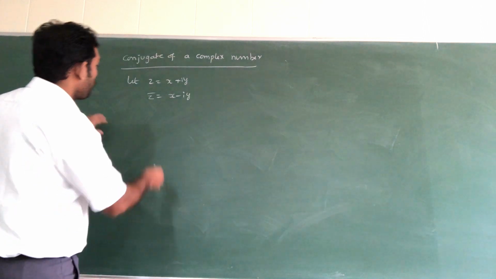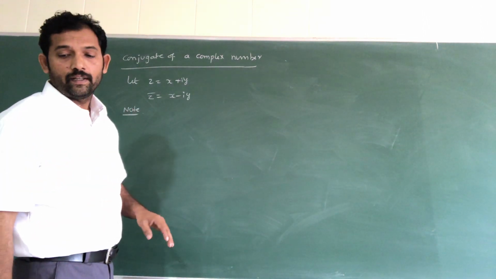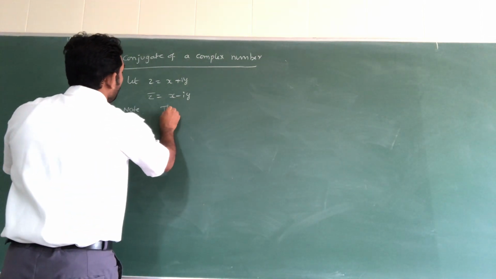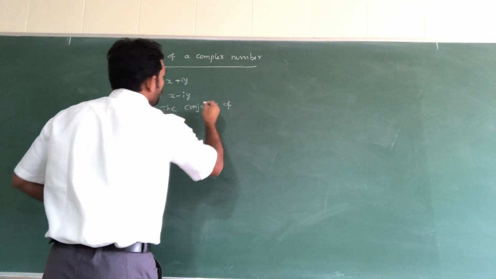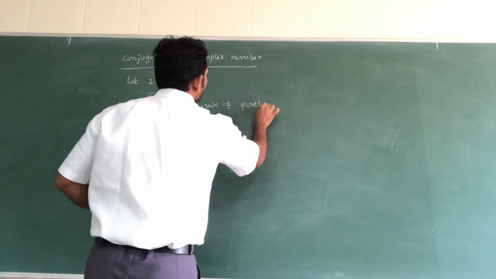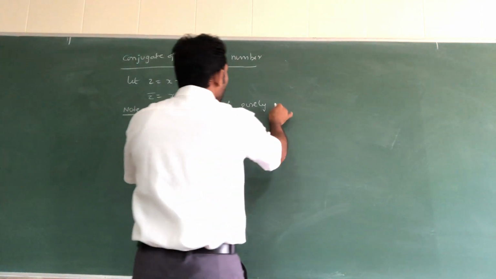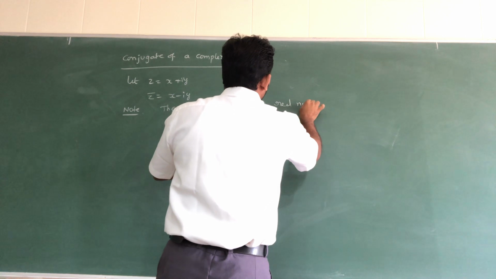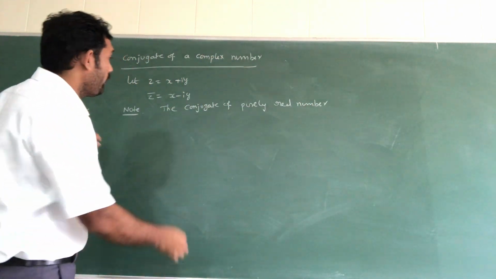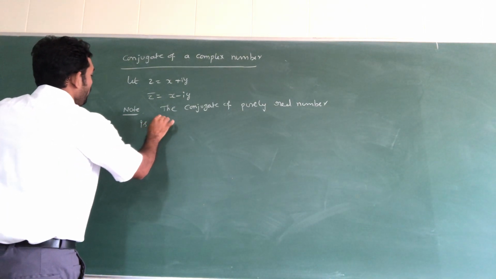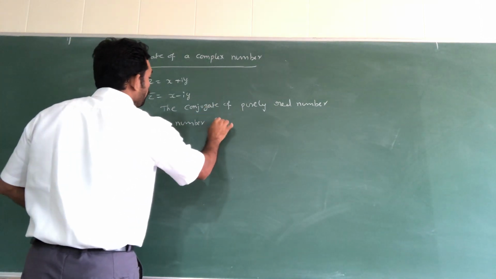So note down one small note point. What is our note point? The conjugate of a purely real number is the number itself.